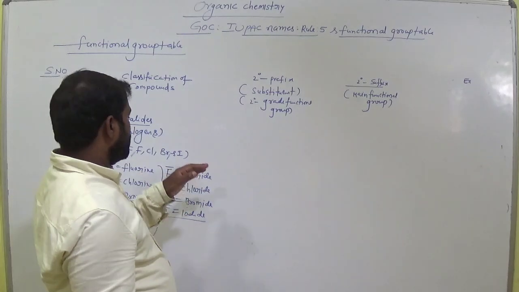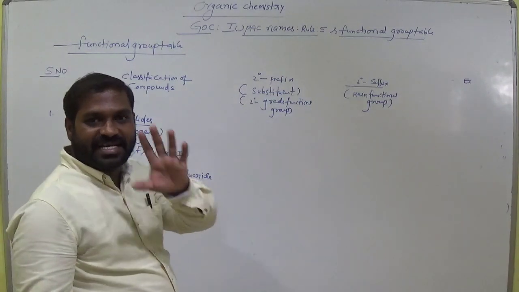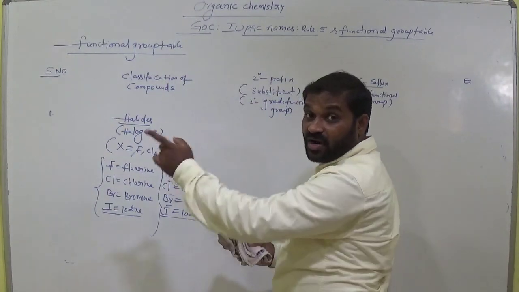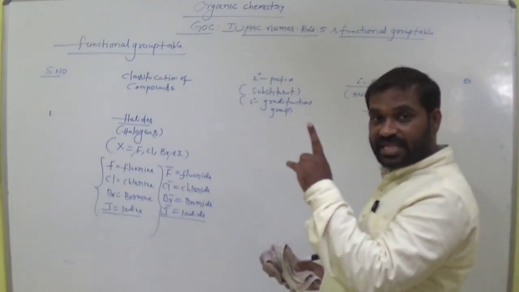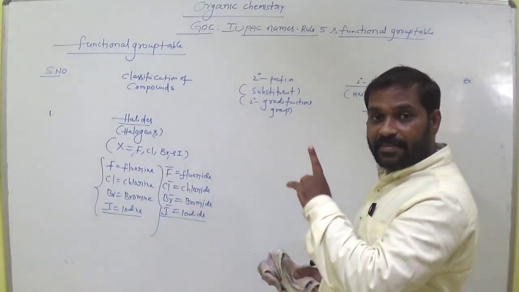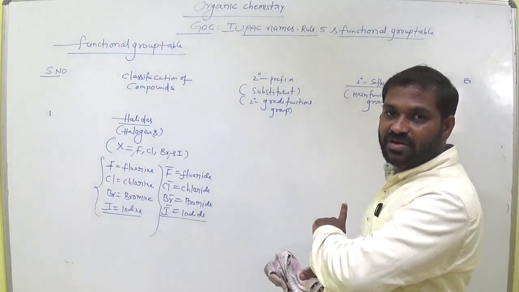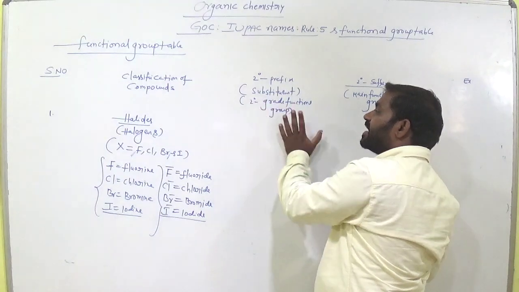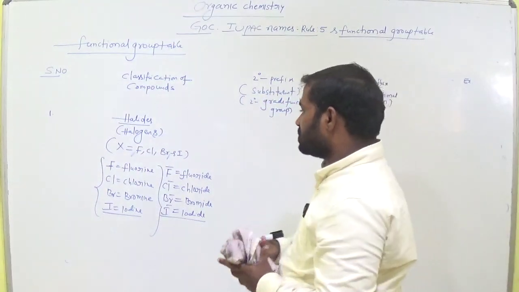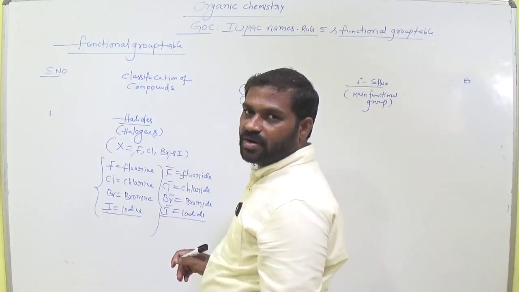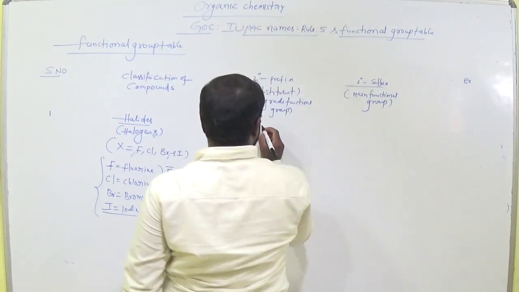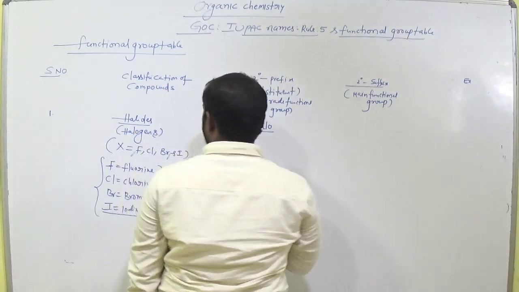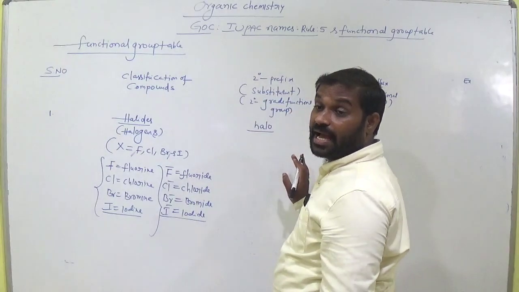Clear? Now if a halogen atom is present in the compound, then secondary prefix. Already I gave the order: primary prefix, secondary prefix, root word, primary suffix, secondary suffix. The primary prefix, or we call it a substituent or secondary grade functional group. So when these are present in the compound, we call it halo.